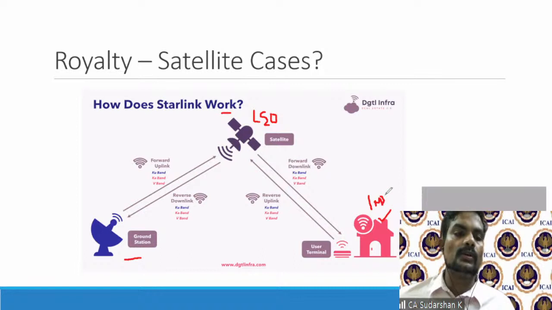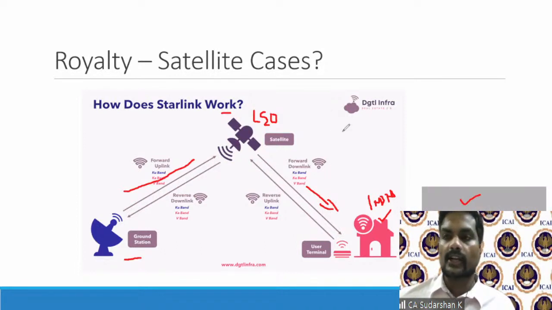Now, once we subscribe to this broadband, we get a user terminal. So you will get a small satellite, round type, very small. You can keep it on your terrace, balcony, wherever you want. So a signal will go to the satellite, uplinking will happen here, and downlinking will happen to your house. So there will be an uplink and there will be a downlink. This is what is happening even with your Tata Sky or any TV channel. Those TV satellite companies will have a downlinking, and then they will in turn give it to us.